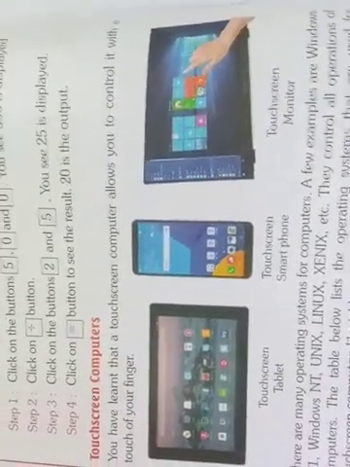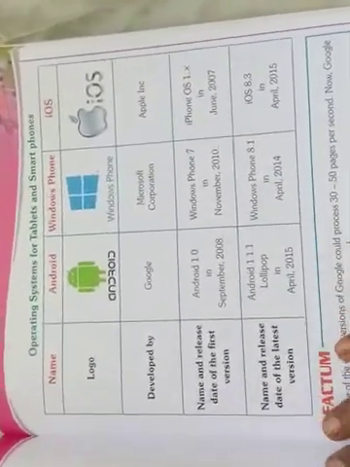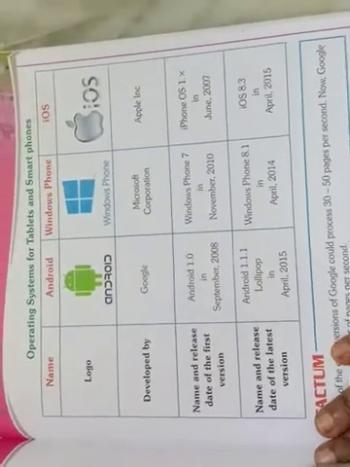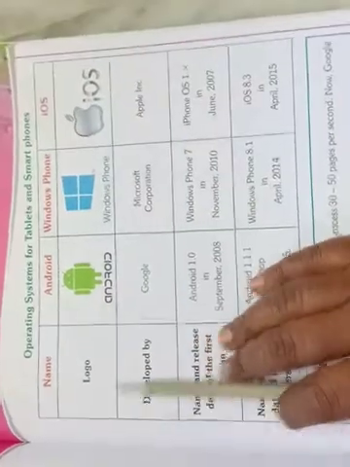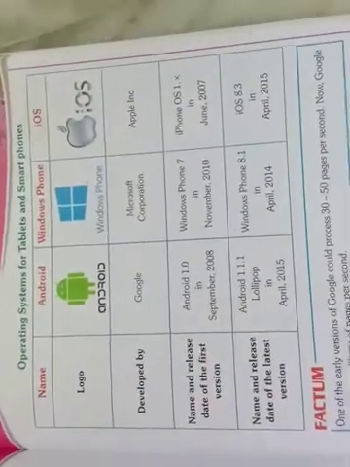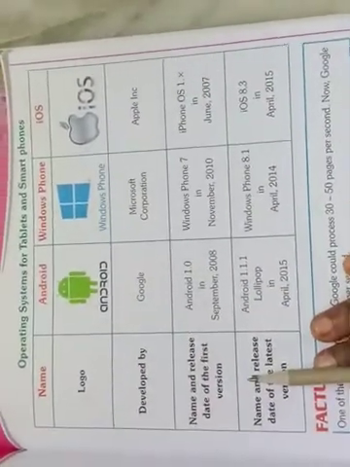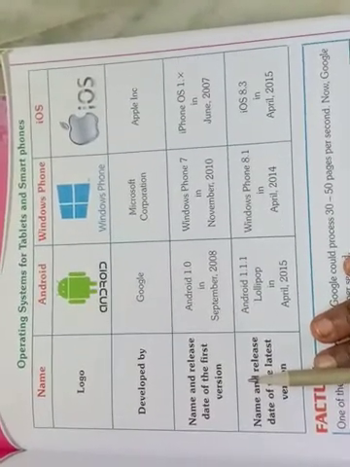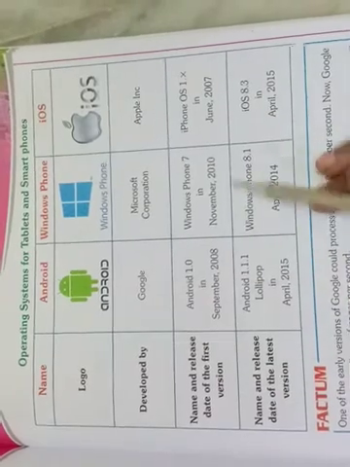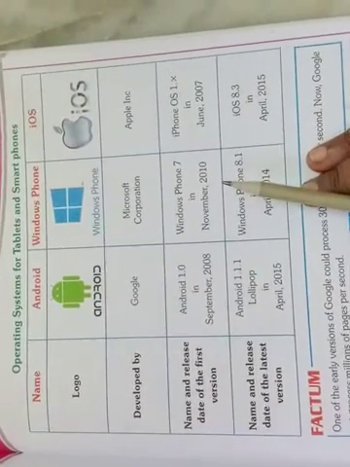Okay, now today I am going to teach about this table, children. I left this table in the last class. So, what is given here, children? See, operating systems for tablets and smartphones. Here, which company is creating these smartphones and tablets nowadays? What are their logos? Which operating systems are they using? All that is given here in the form of a table.